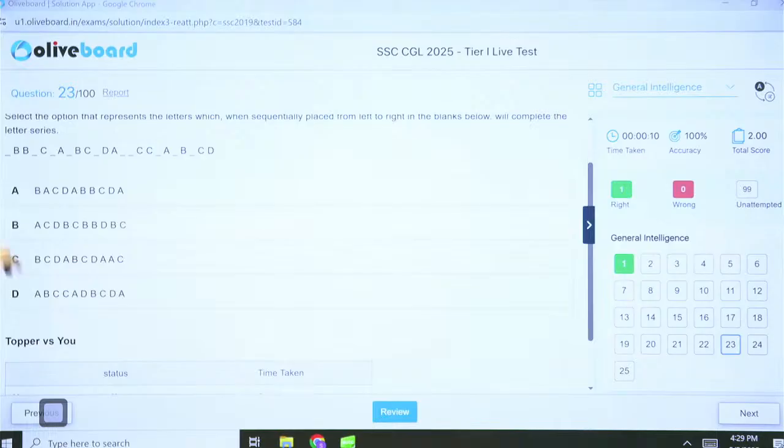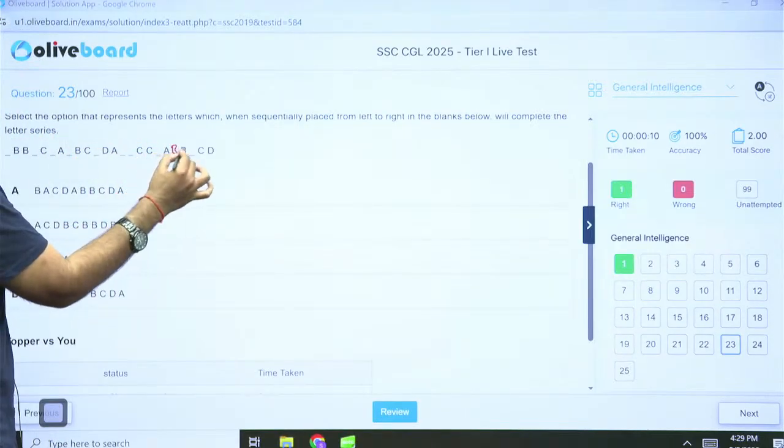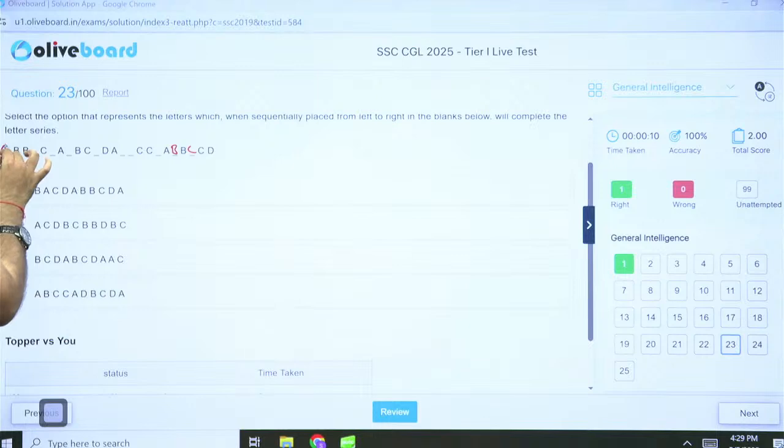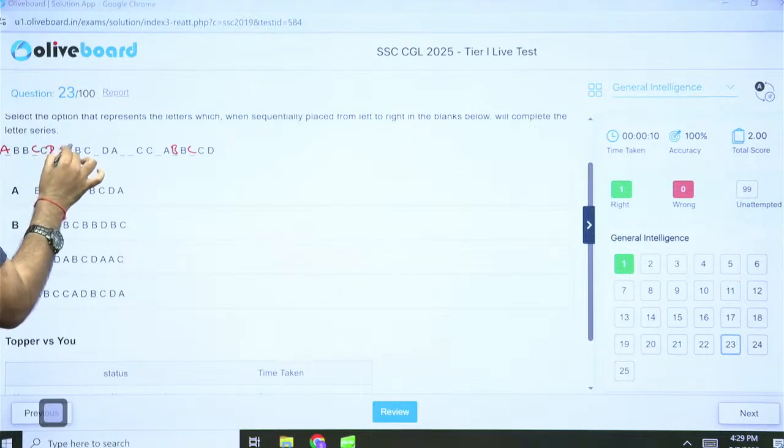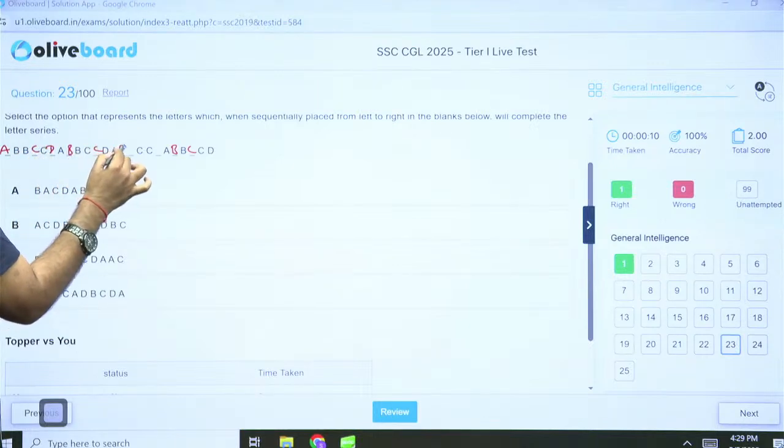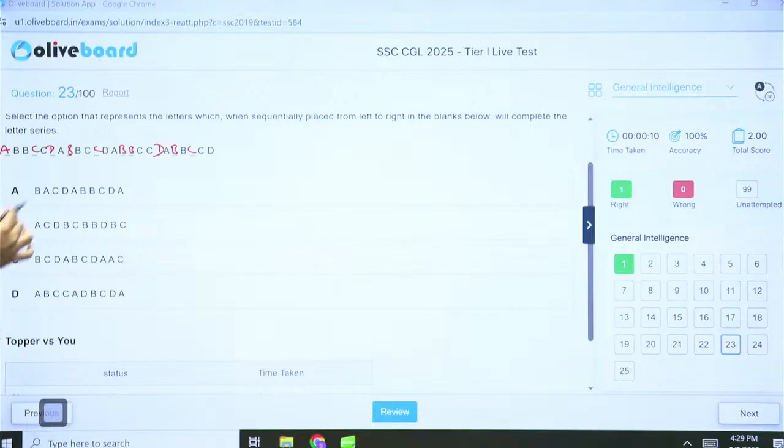Oh, I think I know the logic already. See, it will start coming to you automatically. Let's try this. A, B, B, C, C, D. A, B, B, C, C, D, A, B, B, C, C, D. Does it work? So the answer should be A, C, D, B, C, B, B, D, B, C. Option B is the correct answer.